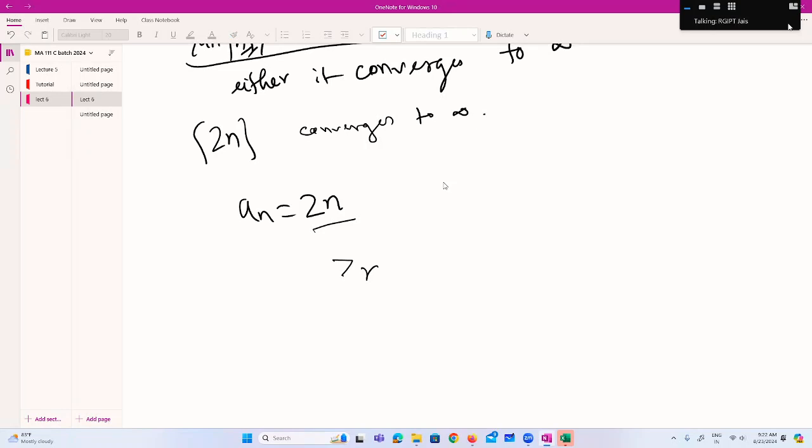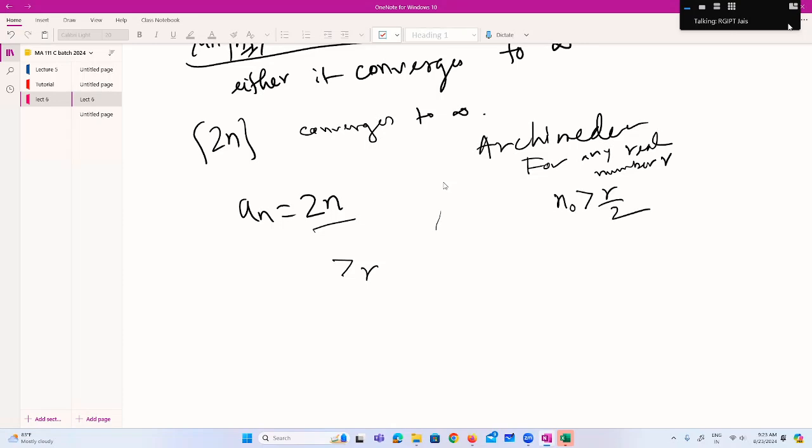Why is it taking so much time? By which property? You will say that for any... yes, Archimedean. So what do you mean by the Archimedean property? That for any real number r, we can find one integer n naught such that n naught is greater than r by 2.